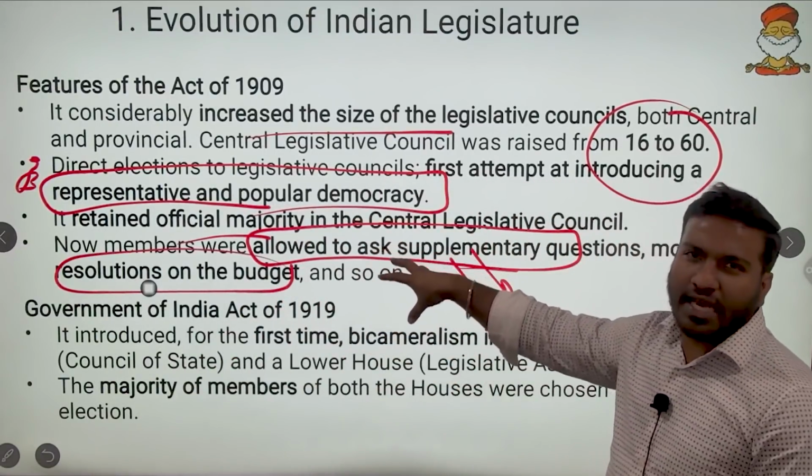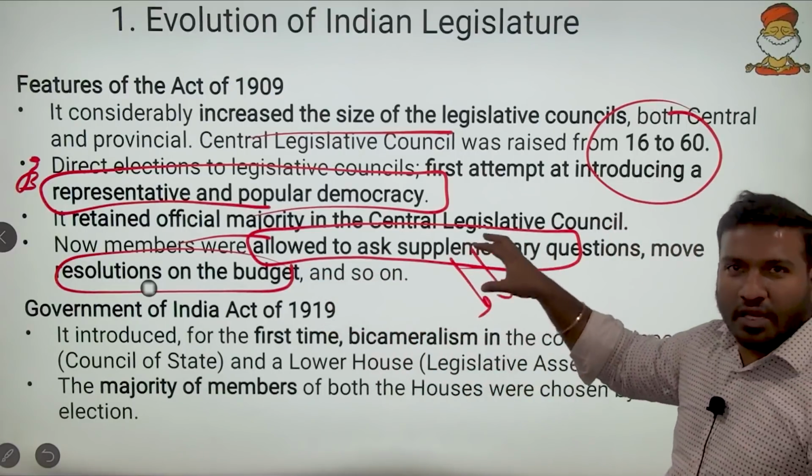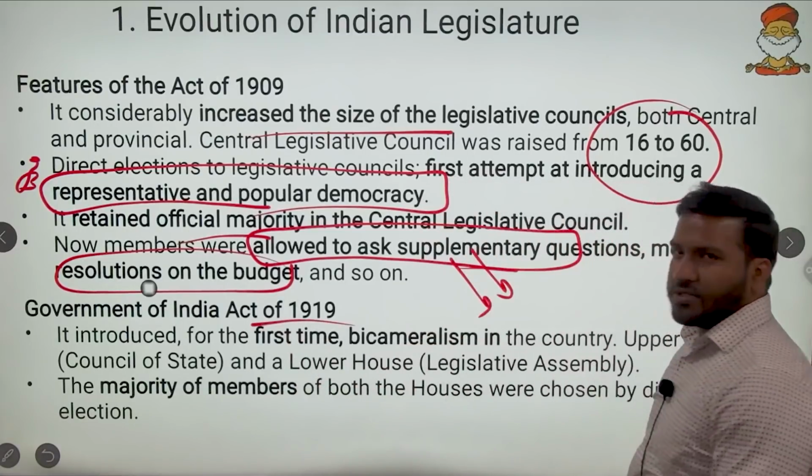UPSC hadn't asked any questions on these, but we don't know what UPSC does next. So we will remember it as much as possible. Then the Montagu-Chelmsford reforms for the first time.